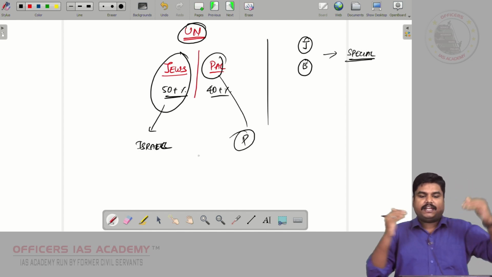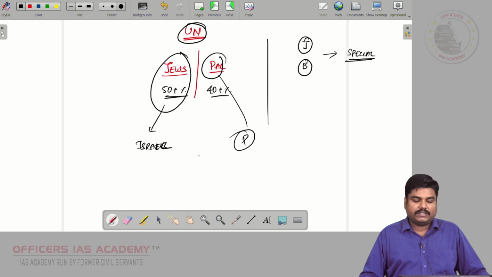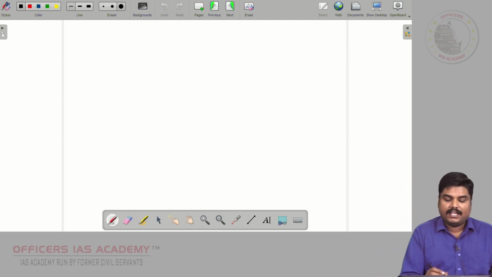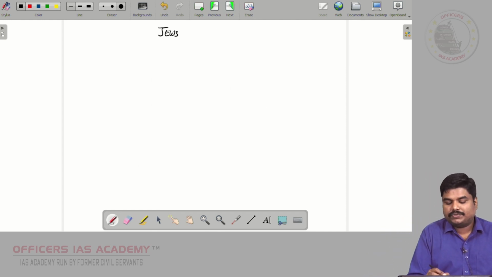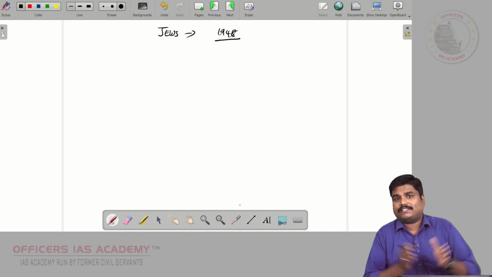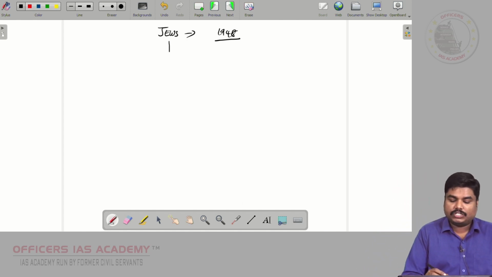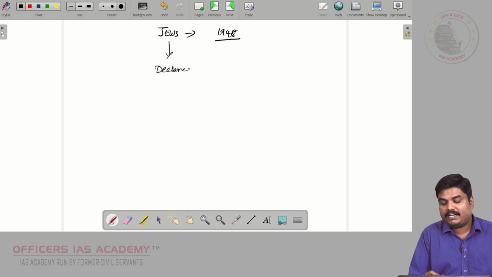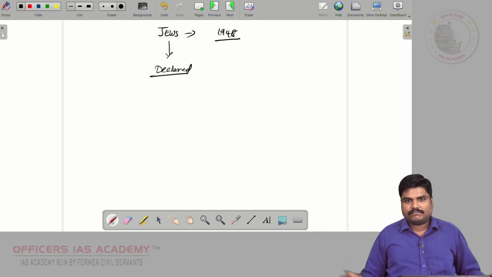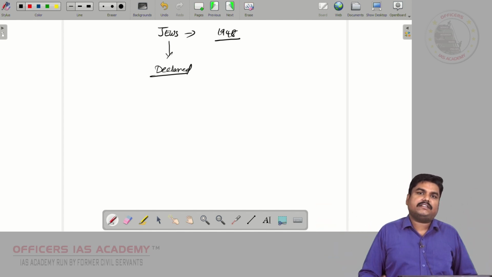A two-state idea was proposed by the UN, but the Jews rejected this idea. And you know what the Jews did? In 1948, remember, in November 1947 the UN was giving this solution, but in 1948 the Jews declared independence. They said, we are independent, this place is called Israel, Israel is a separate country.